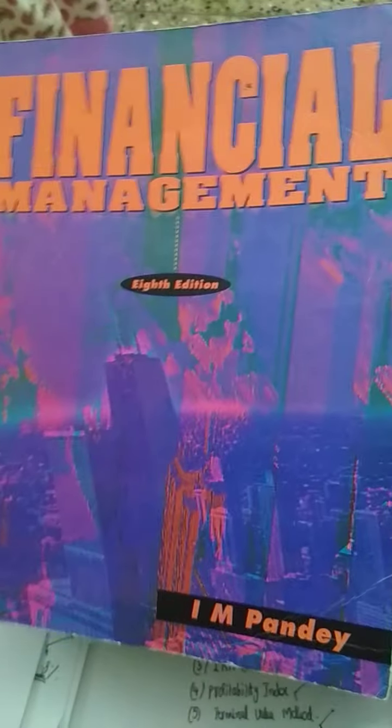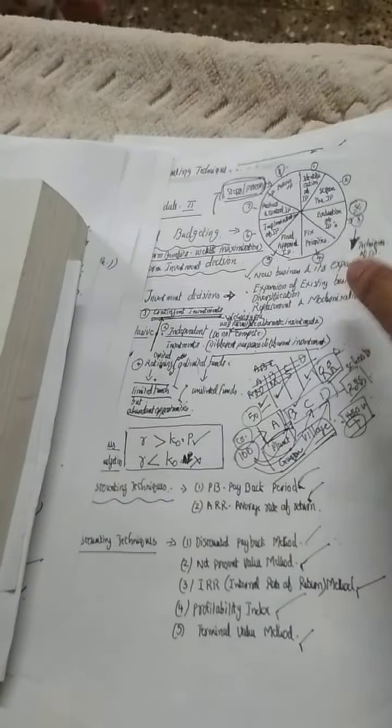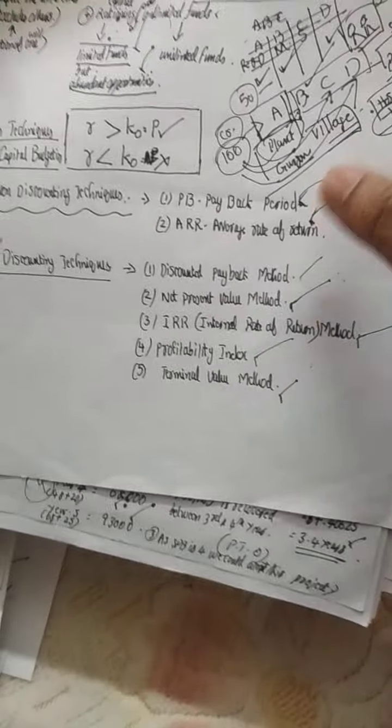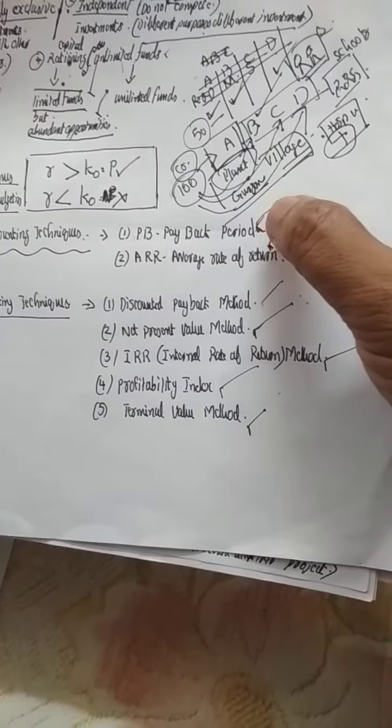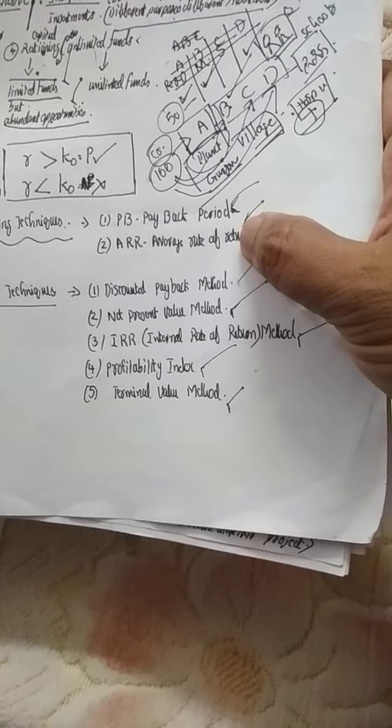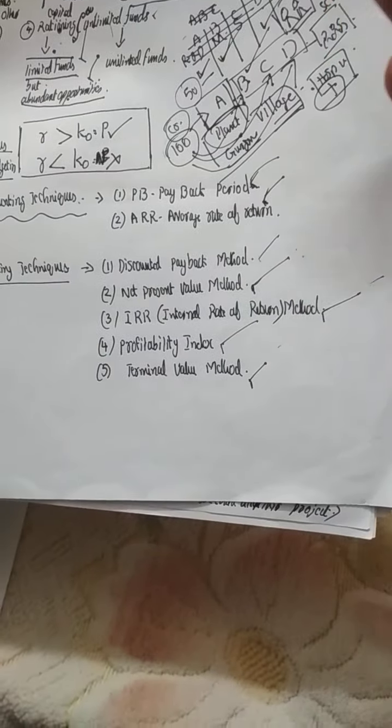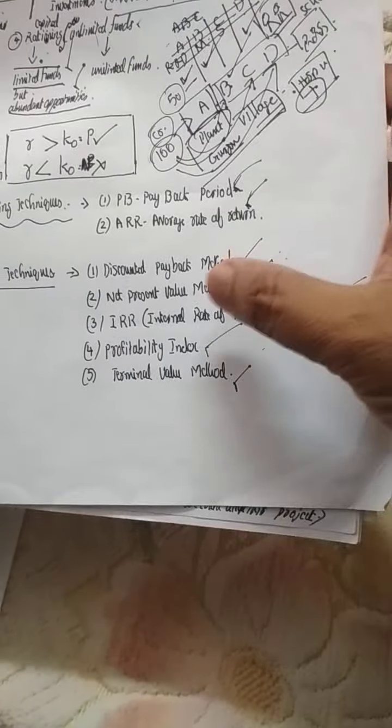Dear students, coming back to financial management, capital budgeting portion. In the last few videos, we had gone through various non-discounting and discounting techniques used in capital budgeting. Taking the first notes, I am putting a review that non-discounting techniques we had gone through problems of payback period, average rate of return, both with regular cash flows and mixed cash flows.